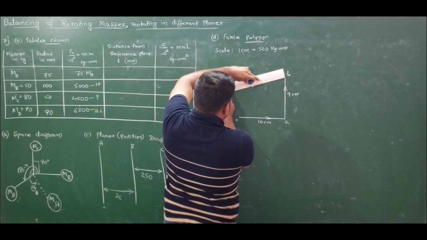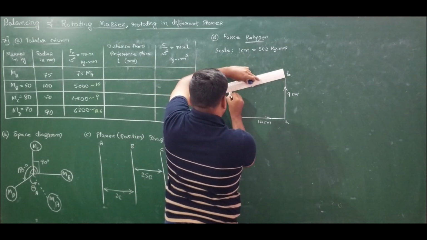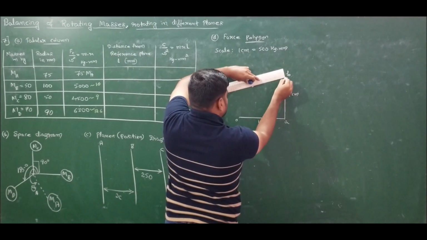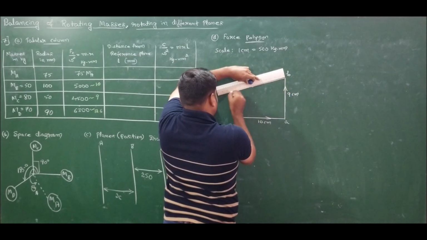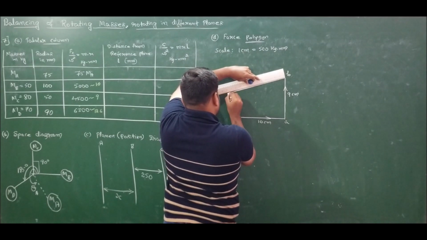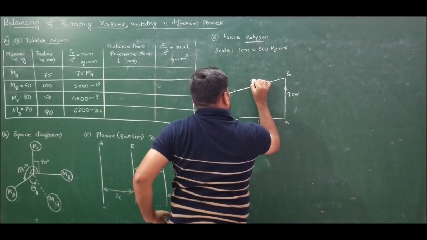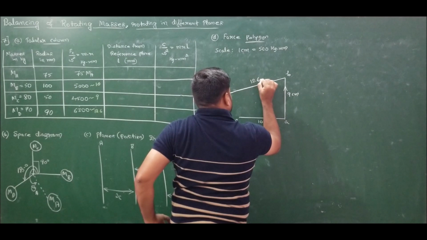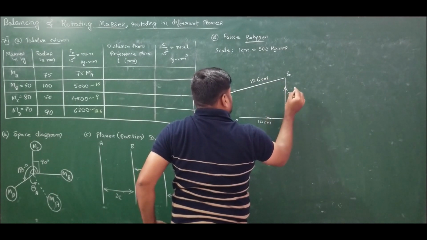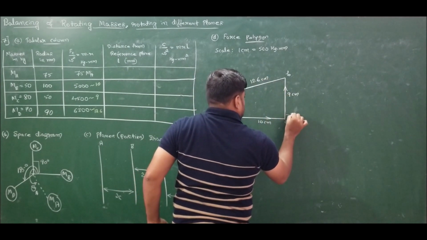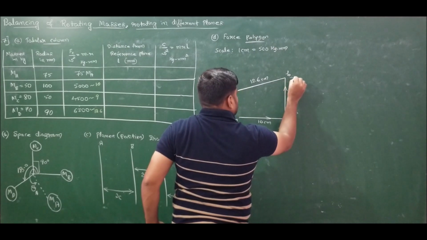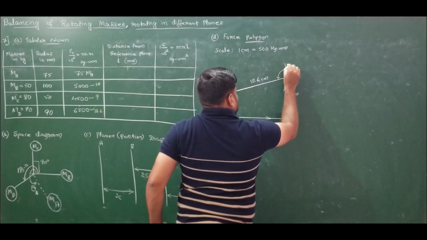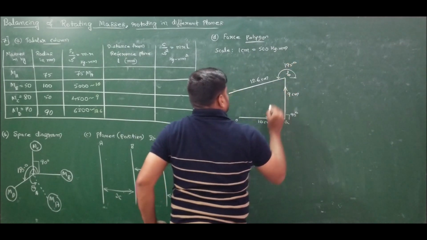From there you draw 12.6 centimeters. I drew 12.6 centimeters. So what is the angle? This angle is 90 degrees and this angle is 195 degrees.